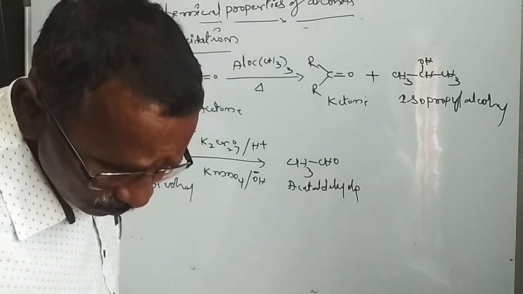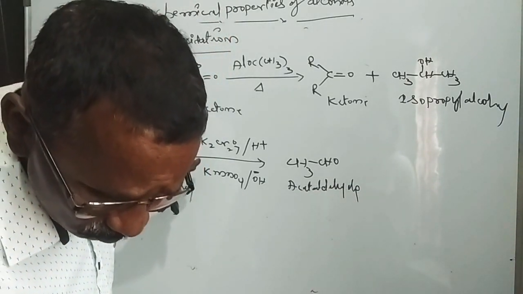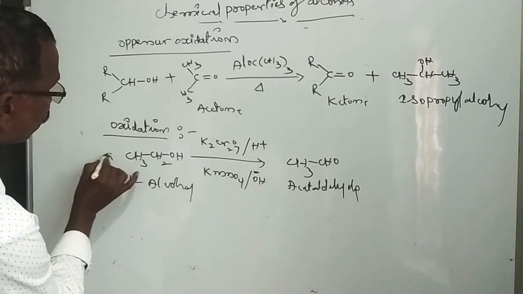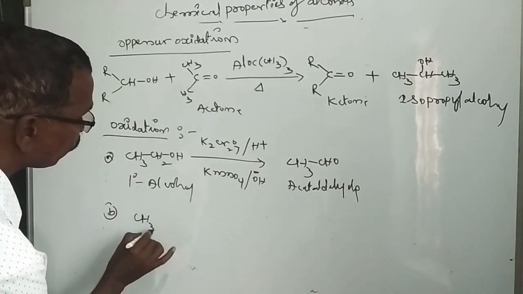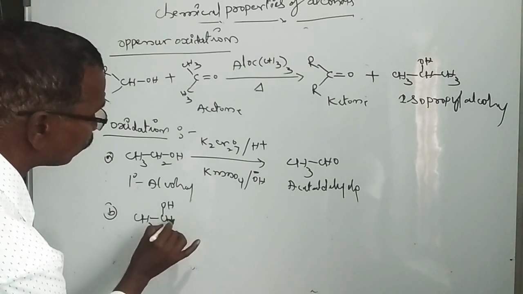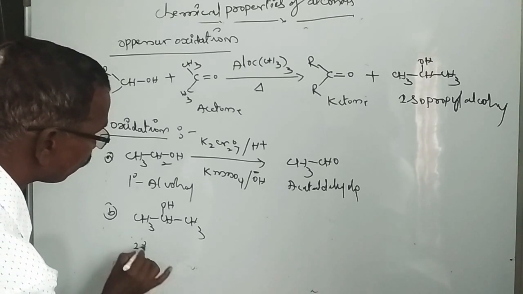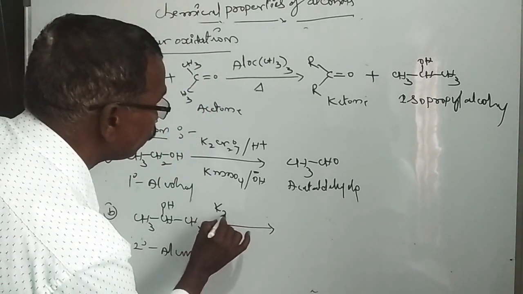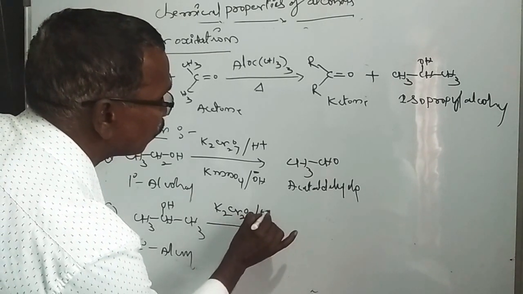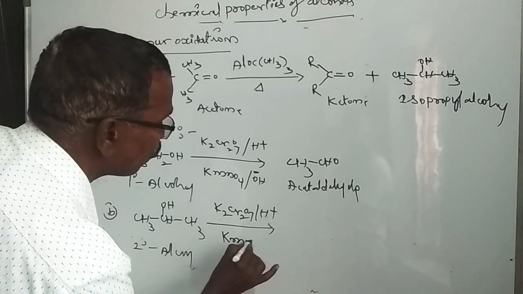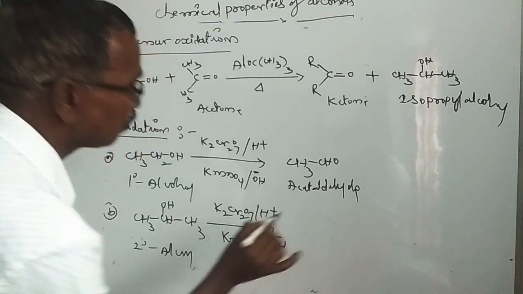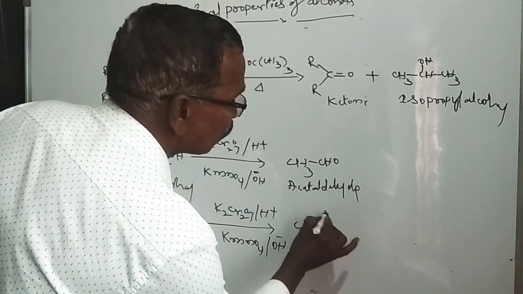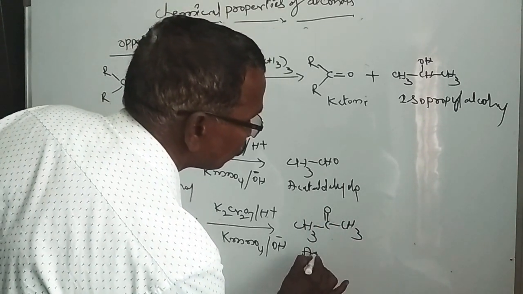If you take a secondary alcohol, isopropyl alcohol, CH3CHOHCH3, with the same reagent, K2Cr2O7 with H plus or alkaline KMnO4 with OH minus, a ketone is formed, that is CH3 C double bond O CH3, acetone.